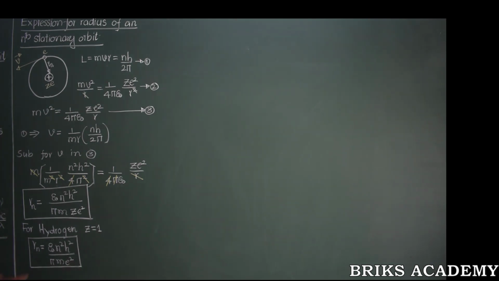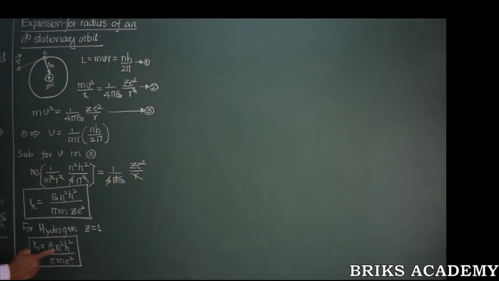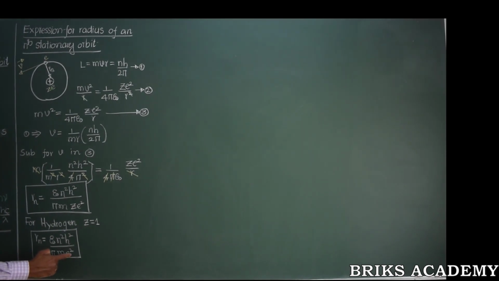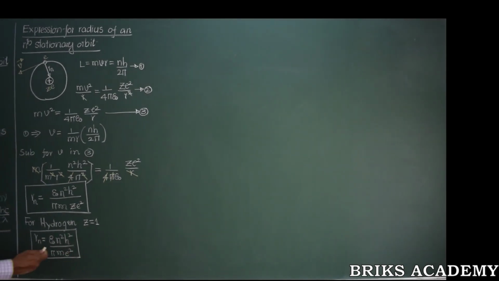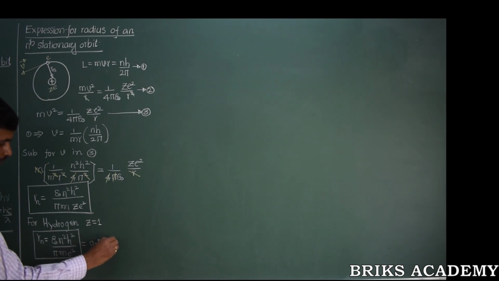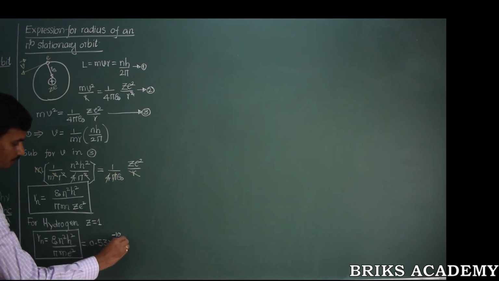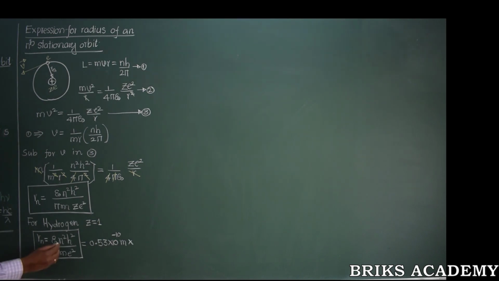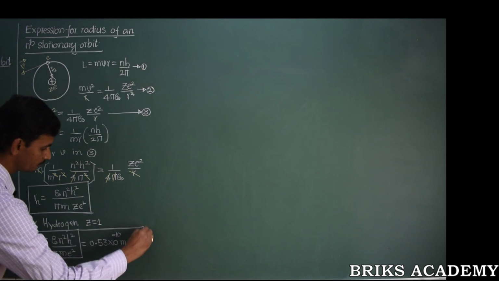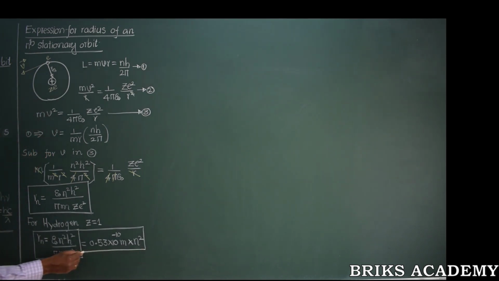You observe this equation, we have a lot of constants here. Epsilon naught is a constant, that is absolute permittivity. h is Planck's constant, m is the mass of the electron, is a constant, e is the charge of the electron, that is also a constant. Knowing all these constants and substituting them, we get 0.53 into 10 to the power of minus 10 meters. The only thing that we have not substituted for is the n, that is n square. So this is the radius of an nth stationary orbit in a hydrogen atom.